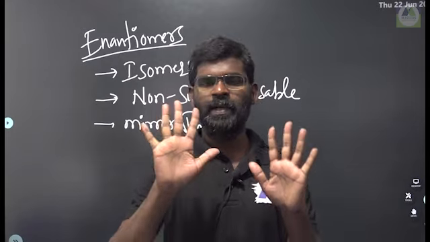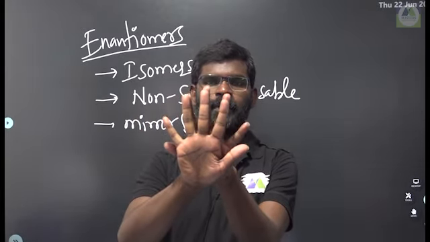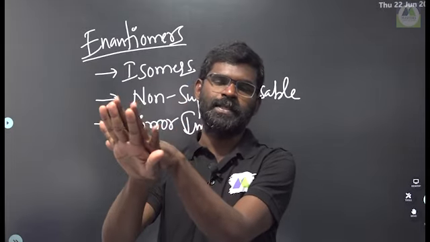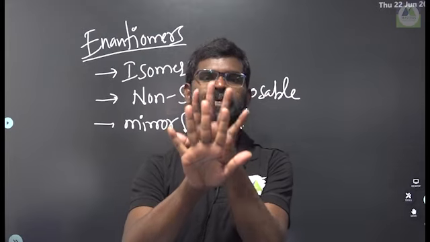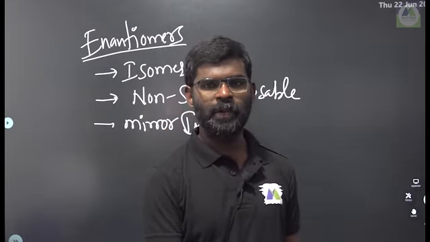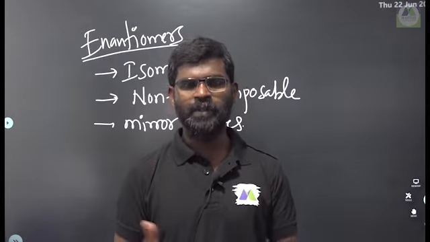For example, it has five fingers, right? If you try to keep one under the other, and the top side also one, these are non-superimposable. One does not merge with the other. That is called non-superimposable, but they are mirror images. One is 100% opposite to the other.